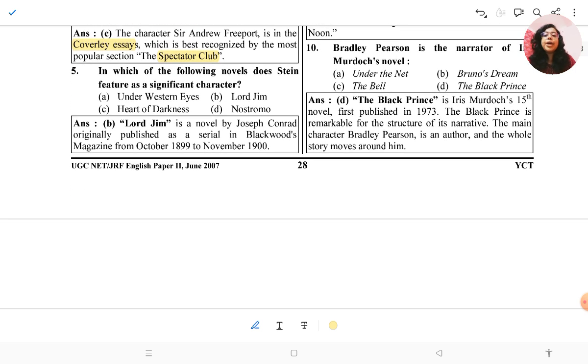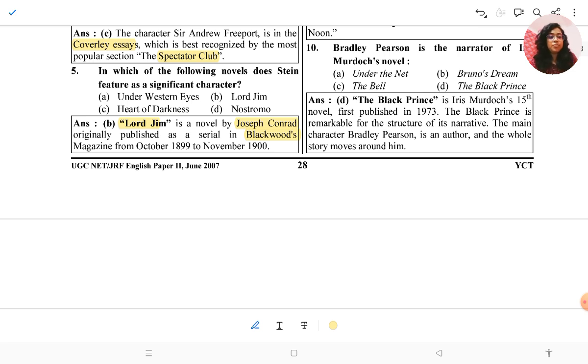Then, in which of the following novels does Stein feature as a significant character? Lord Jim. All these novels are by Joseph Conrad, and here Stein features as a significant character. Lord Jim is a novel by Joseph Conrad, originally published as a serial in Blackwood's Magazine.